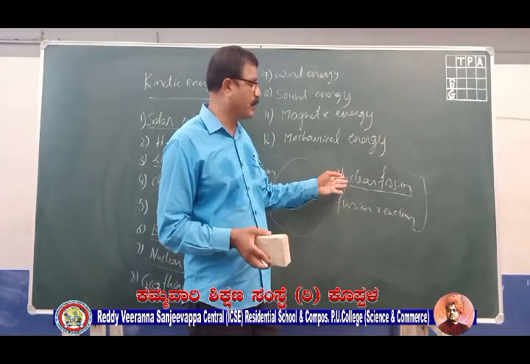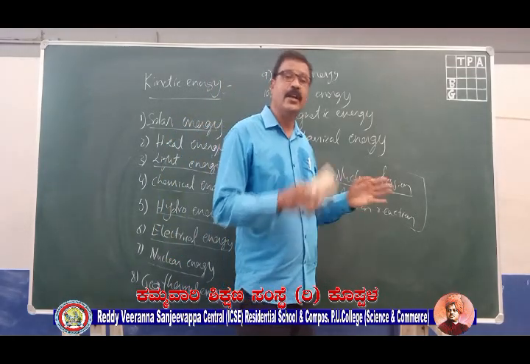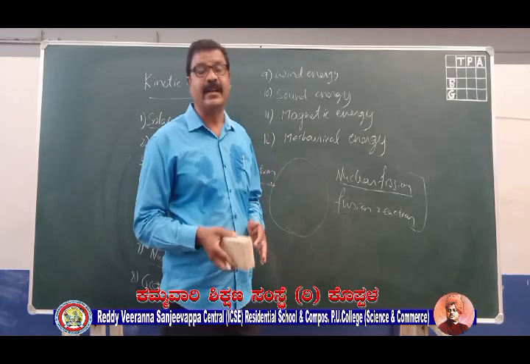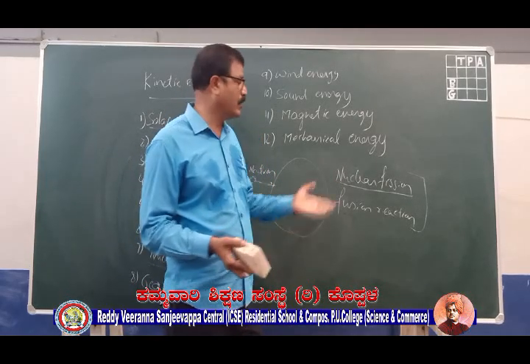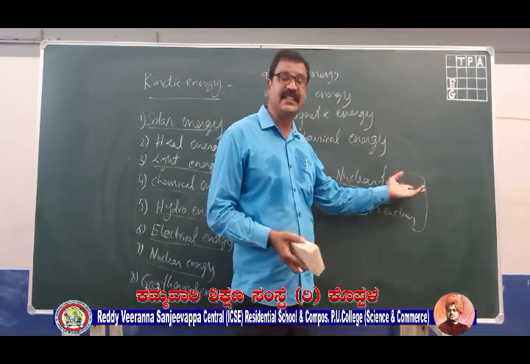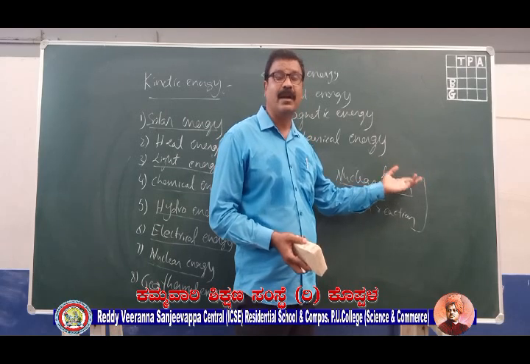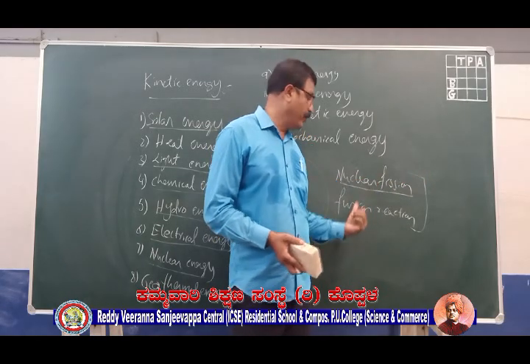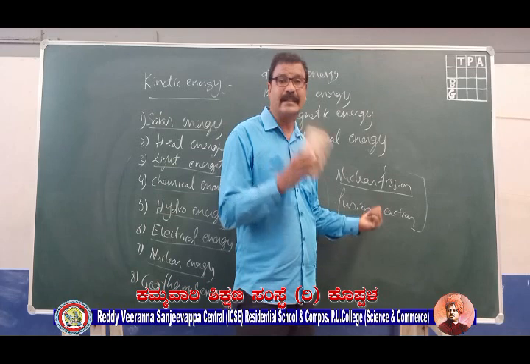For constructive purposes, we can use this nuclear energy to convert it into electrical energy. For destructive purposes, you all know that fission is nothing but the atomic bomb or nuclear bomb, and the fusion reaction is what you call the hydrogen bomb.